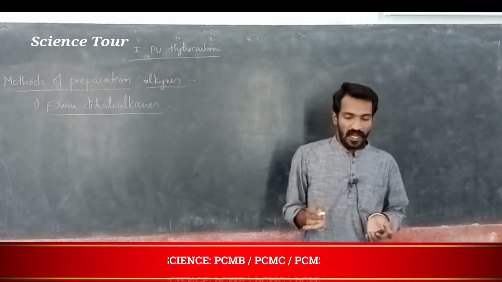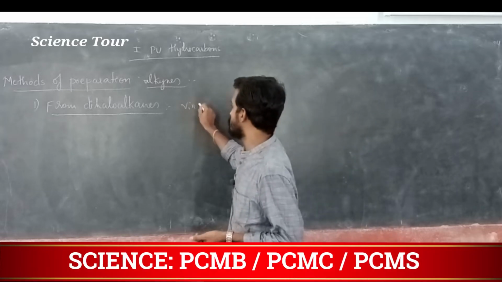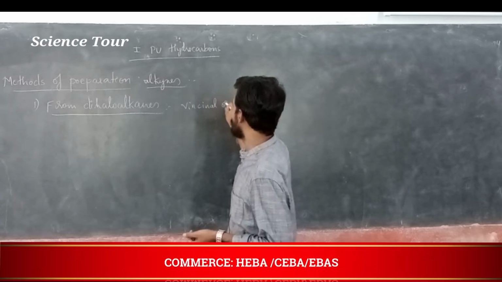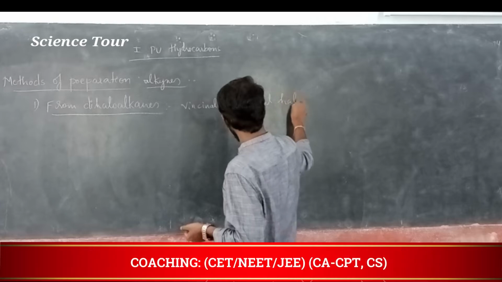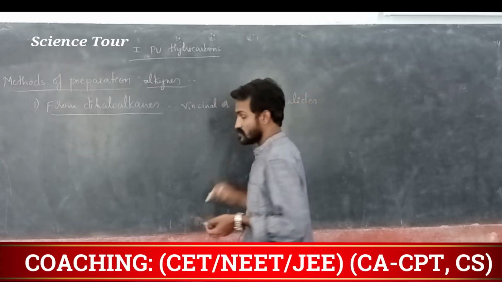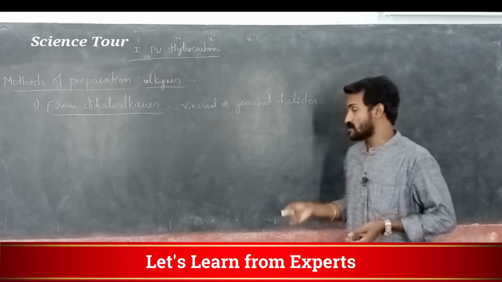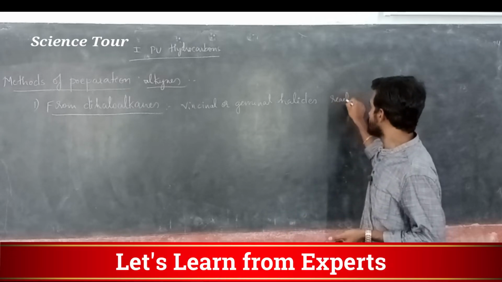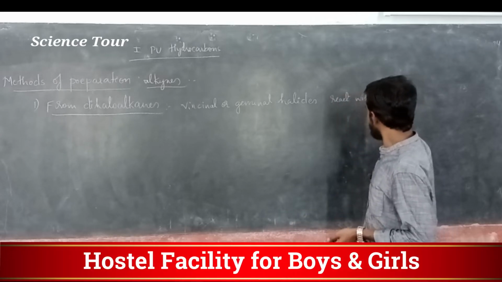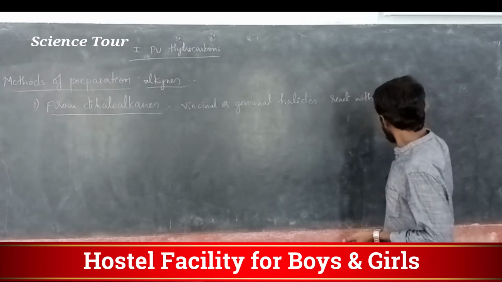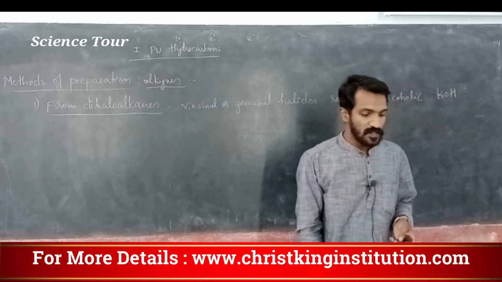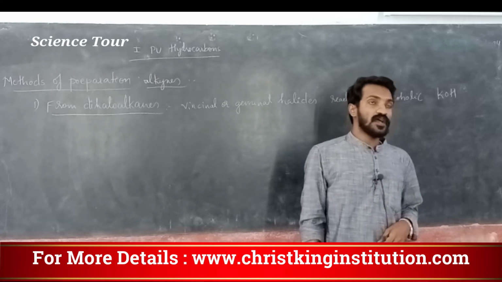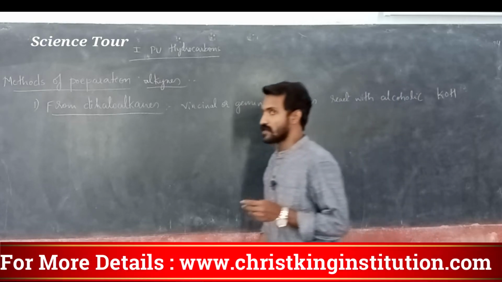Vicinal or geminal dihalides react with alcoholic potassium hydroxide. They undergo dehydrohalogenation to give alkynes.